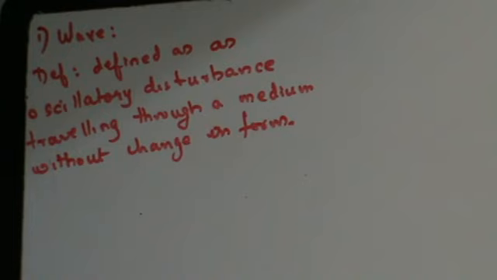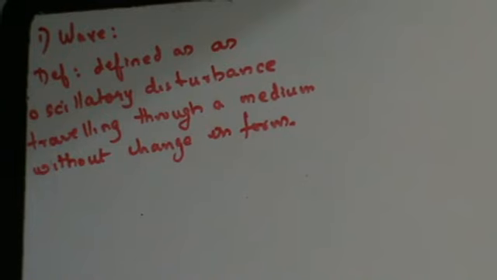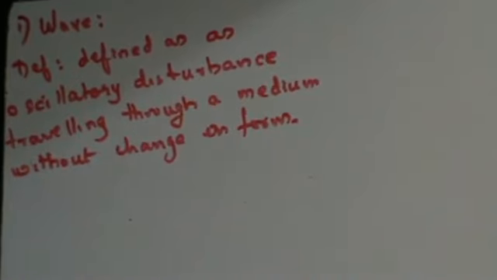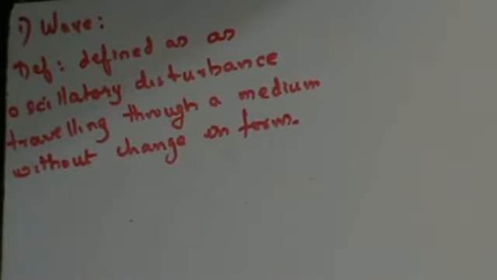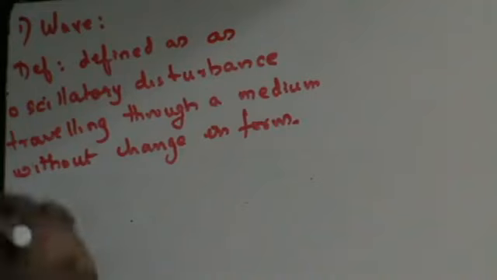Now, in order for propagation of wave to take place, so that sound moves from one place to another, a medium is required. Now, what kind of medium is required, or what are the properties that a medium should possess so that a wave can travel from one place to another? Let's see this.